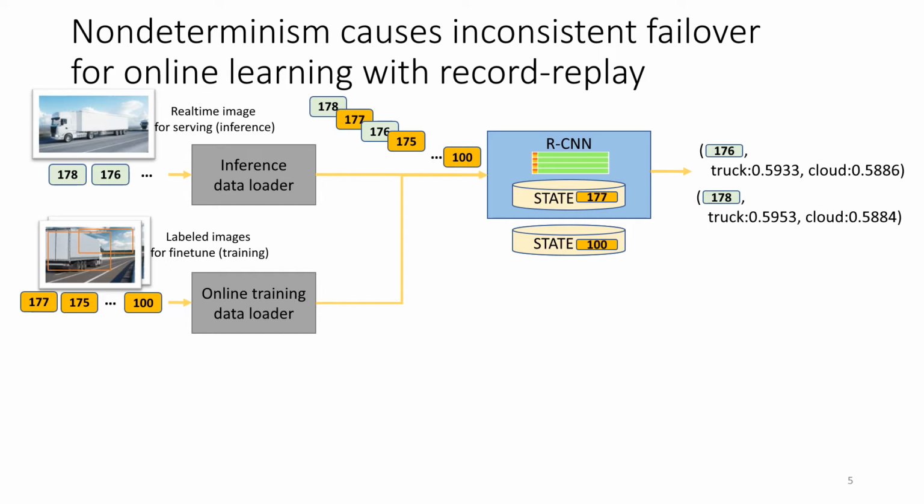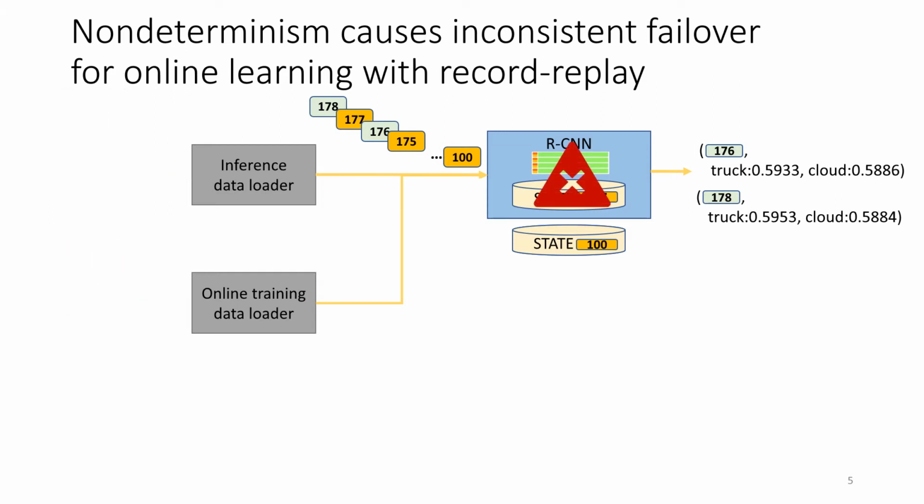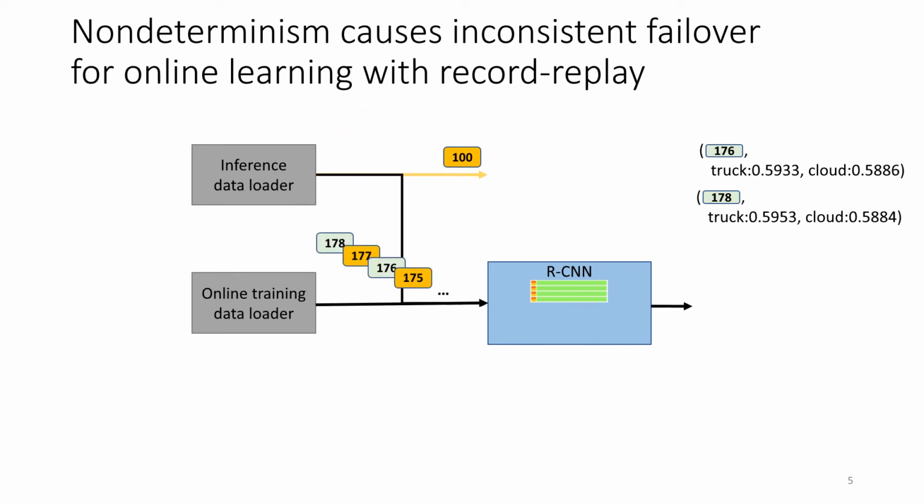In this graph, the R-CNN model for object detection takes two input streams, one for serving and one for training. The training input will continuously update the model state. We record the model state for every 100 inputs. When a failure occurs, we boot up a new computing unit and copy the record. After that, we replay the same sequence of inputs to recover the state.